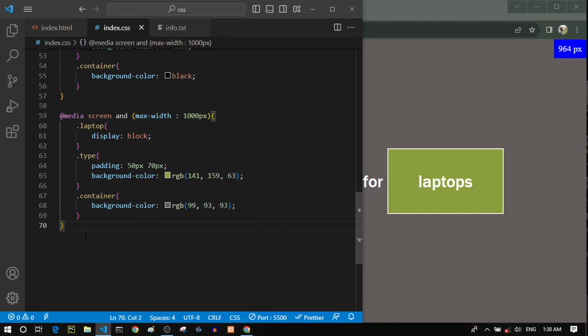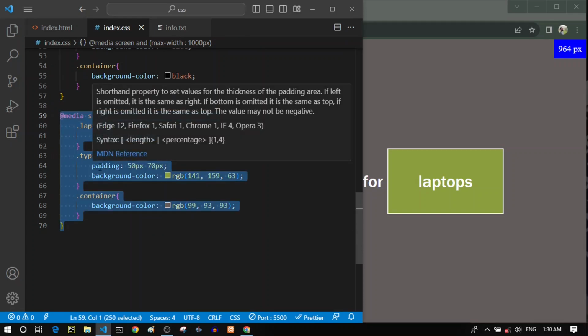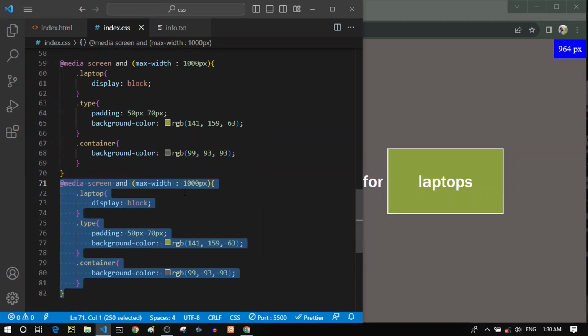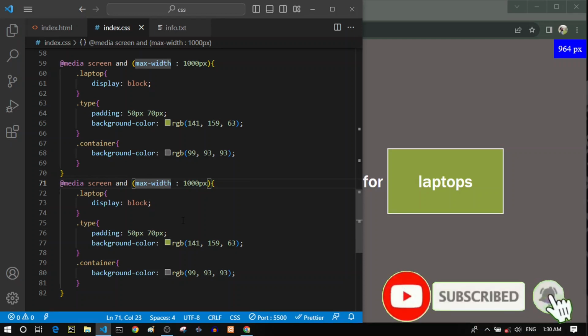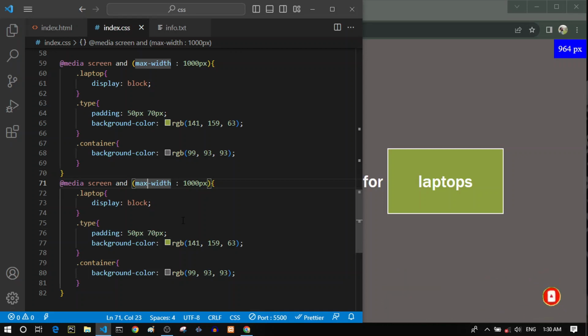So next, let's select our other. I just want to duplicate this once again. And this time, instead of using max width, we want to use min width, because we don't care about the maximum width. The maximum width could be anything, but we care about the minimum width. So if the device is larger than 1000 pixels, we consider it other stuff, for example TVs or this sort of thing.